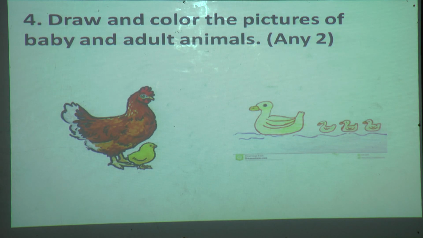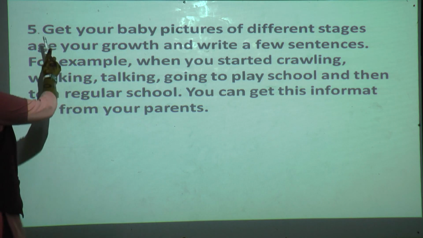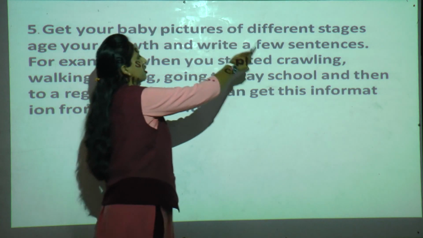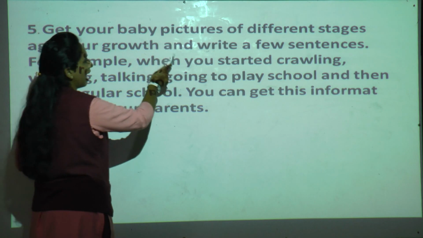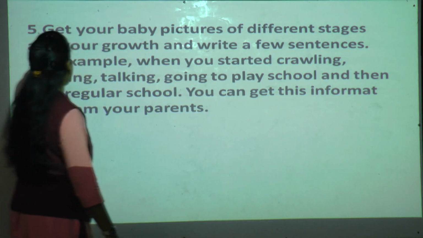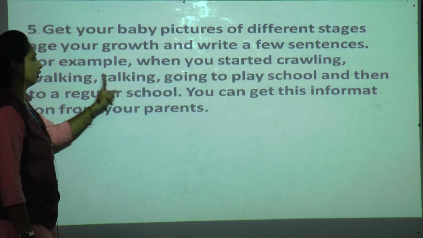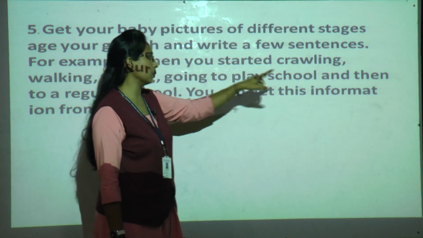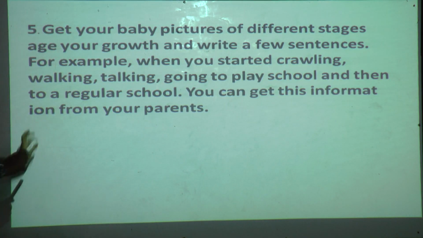Now we will move to our last activity, that is the 5th one. It is very interesting, but here you need your parents' help. Let us see. Get your baby pictures of different stages of age, your growth, and write a few sentences. For example, when you started crawling, walking, talking, going to play school, and then to a regular school. You can get this information from your parents.